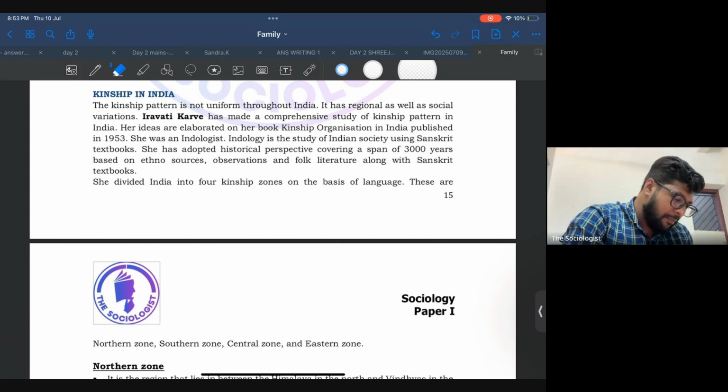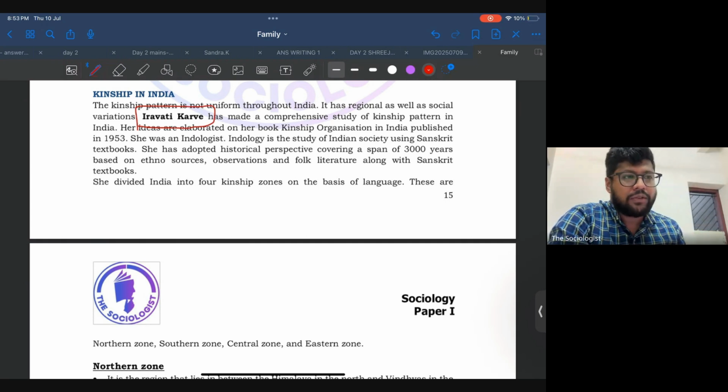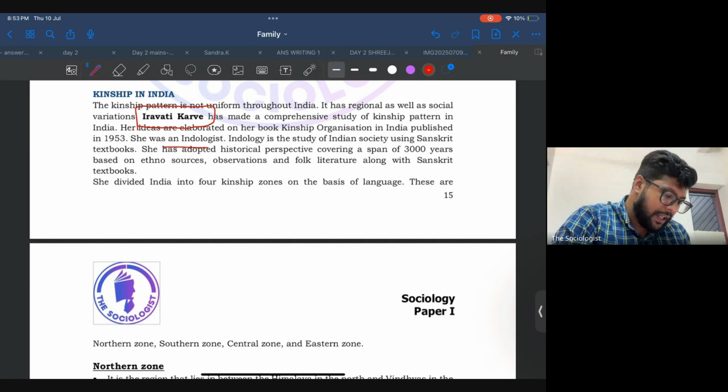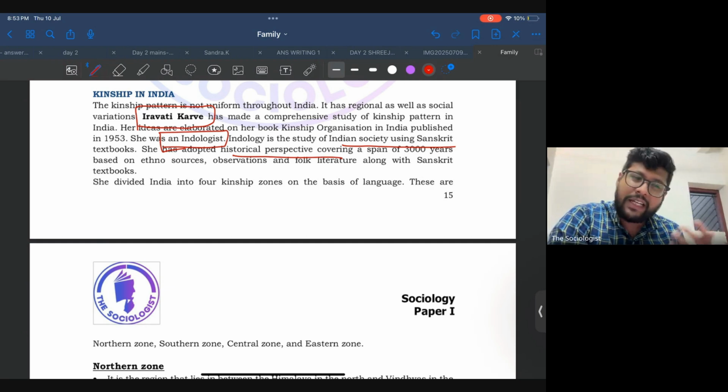The famous study of kinship patterns was done by Iravati Karve. As many of you know, she is an Indian sociologist who studied Indian society based on the Indological perspective. And what is the Indological perspective? It is nothing but using Sanskrit textbooks and a historical perspective, such as reading through the Ramayana, Mahabharata, or religious Indological books to understand Indian society.